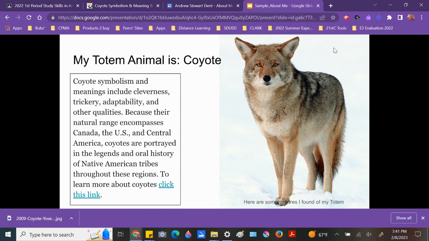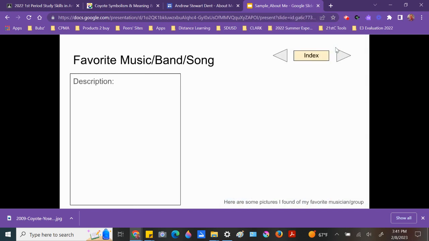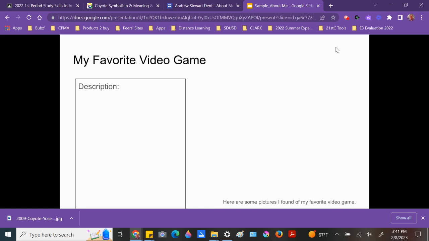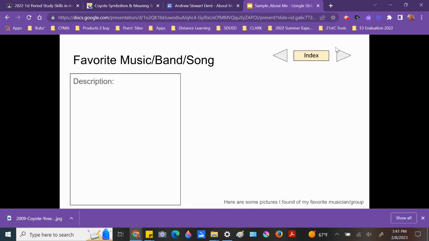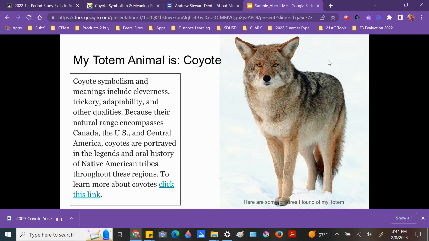So what I want you to do is go through every single slideshow or every single slide and make sure that they all have a description and at least one image. I also noticed these buttons are missing from this slide. I'm going to have to go back into my slideshow and copy and paste them in here, which means I may also have to reduce this photo to do that.